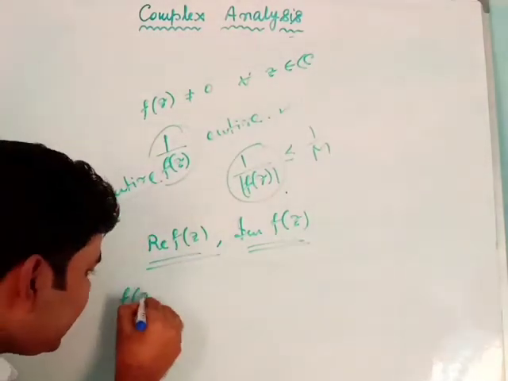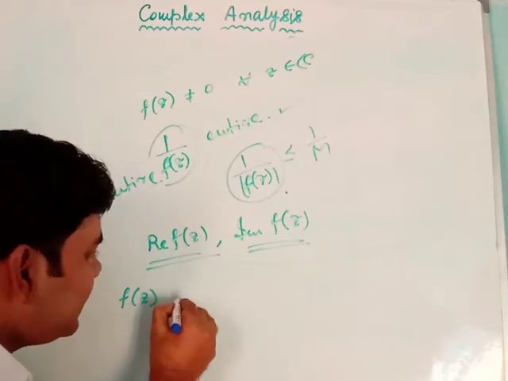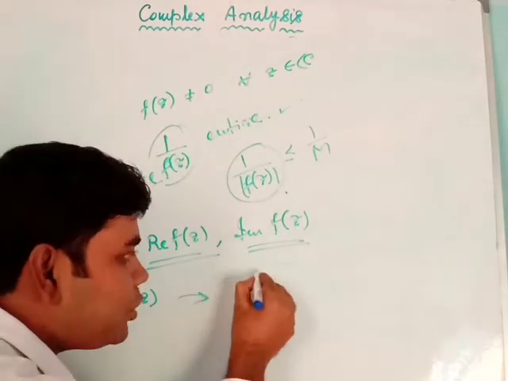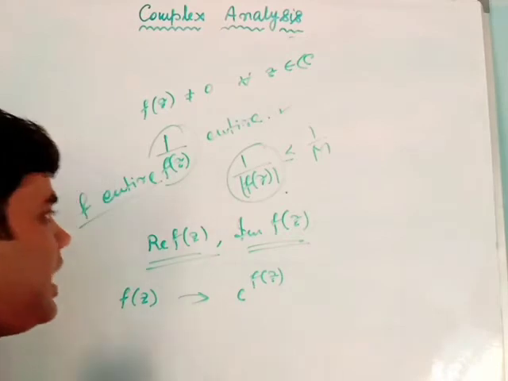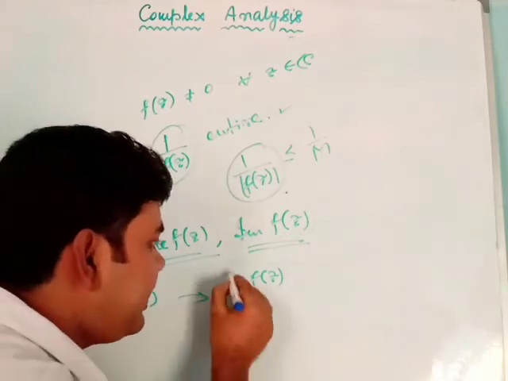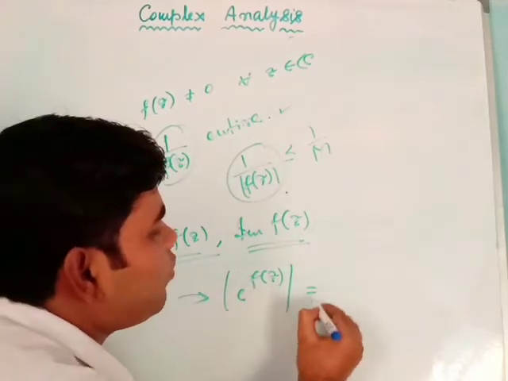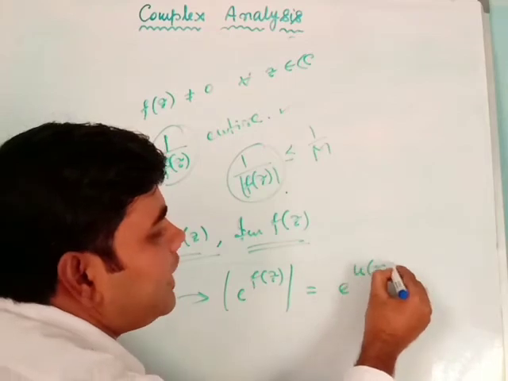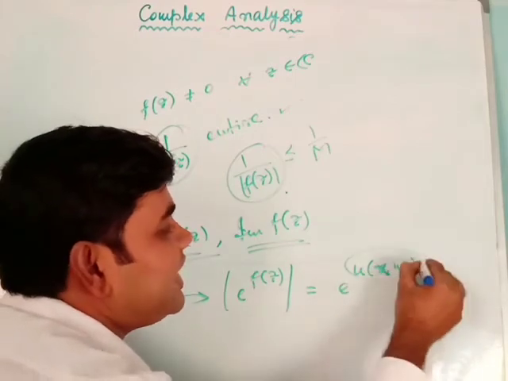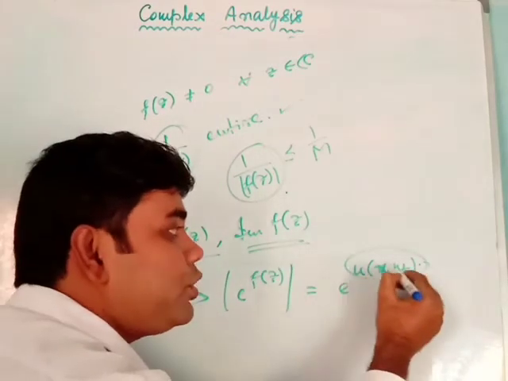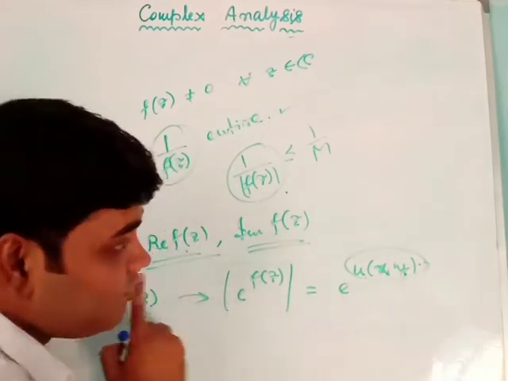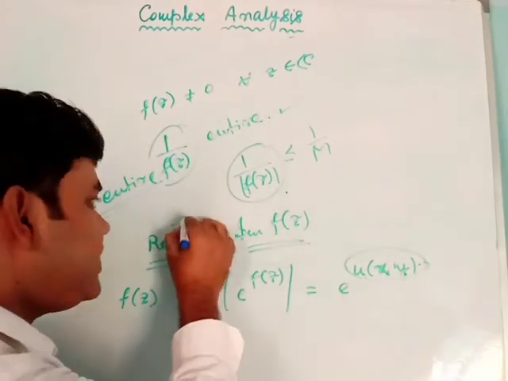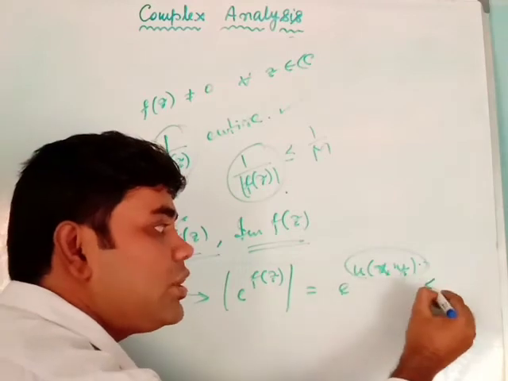Because if f(z) is entire, then e to the power f(z) will also be entire, and |e^f(z)| equals e^(Re f(z)). And since Re f(z) is bounded, as I have been given, e to the power of it is also bounded.